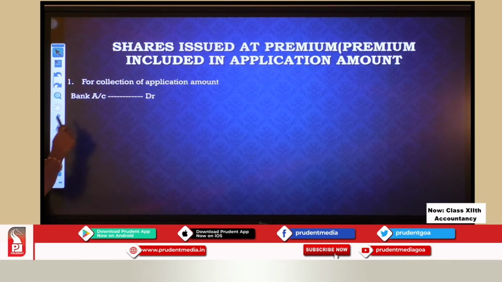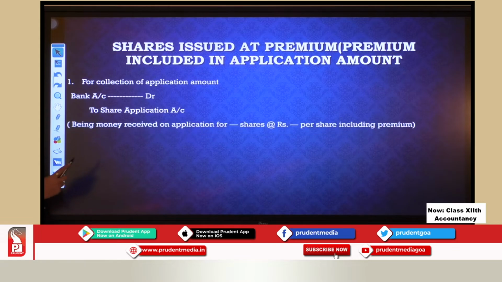We are receiving money, so bank account debit to share application account, done. Write the narration. Being money received on application for dash shares at rupees dash per share, including premium. So premium is included, so the shareholders will be paying us the application money, also the premium money, because it is included in the application stage only.